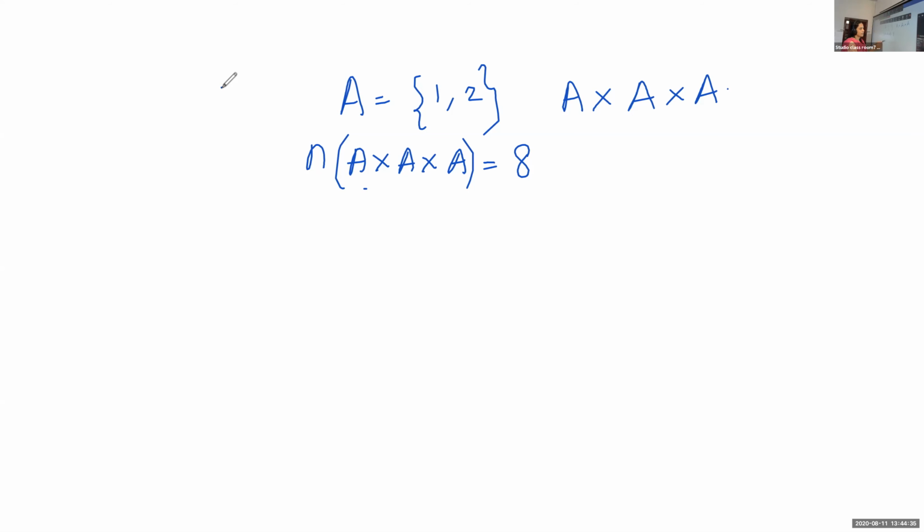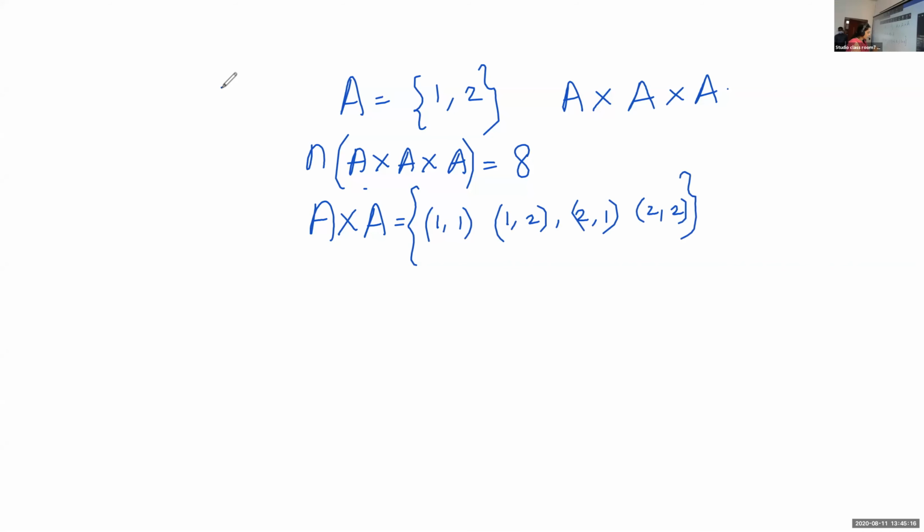Okay, so how will you define this A cross A cross A? First step, you define what is A cross A. Then define A cross A cross A. So what about A cross A? 1 1, 1 2, 2 1, 2 2.